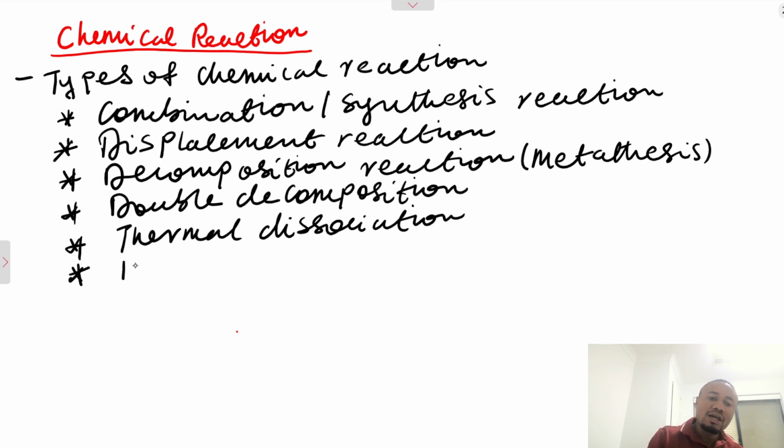Then we're going to be looking at neutralization reaction.